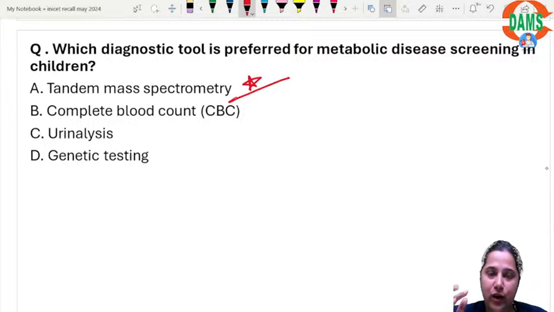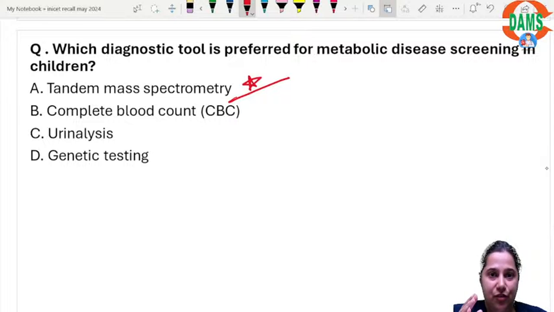It is also known as blot test. You take that drop of blood on the blotting sheet, and with that small drop of blood, we can detect as many as 150 inborn errors of metabolism, even slightly more than that.